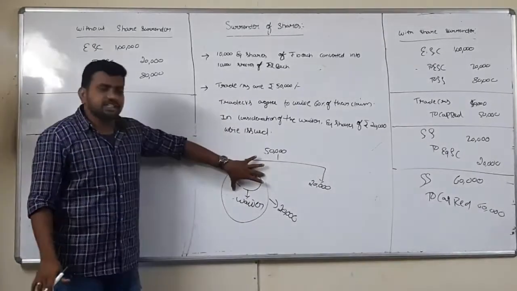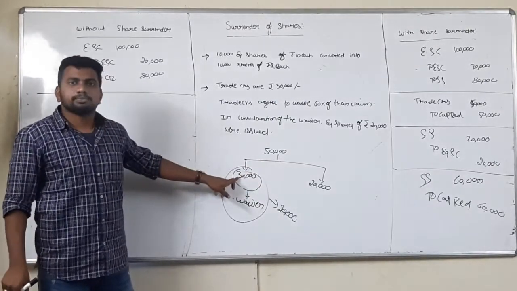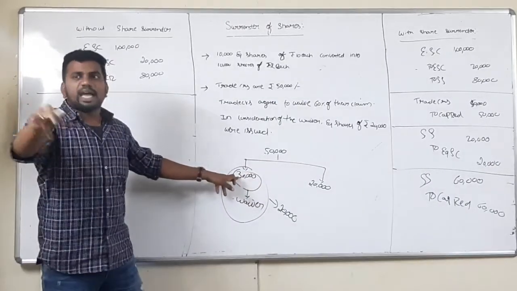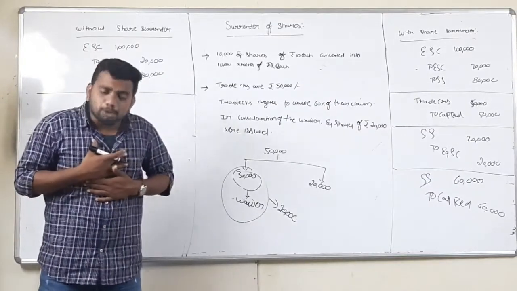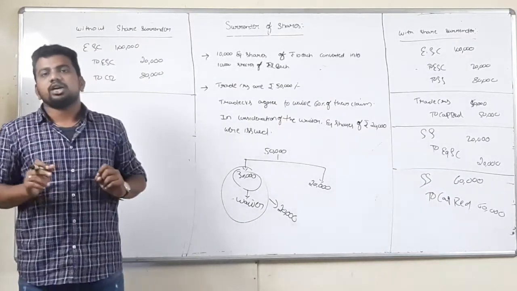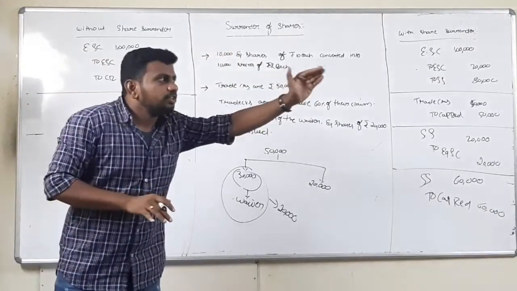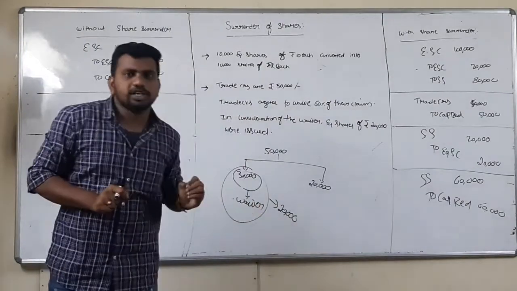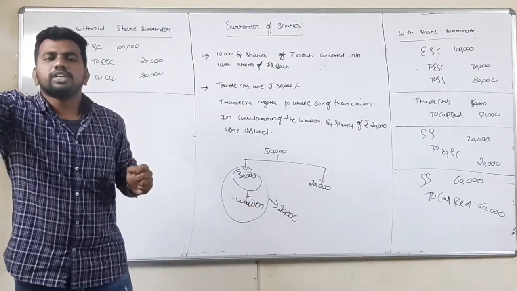Now coming to this 30,000, how much is being waived? 30,000. Okay. Now out of 30, again I am giving him shares worth rupees 20,000. That means what is the profit I am getting? Only 10,000. So from my balance sheet, trade creditors will reduce by 30,000. 20,000 I am giving shares. 10,000 I transfer to capital reduction.